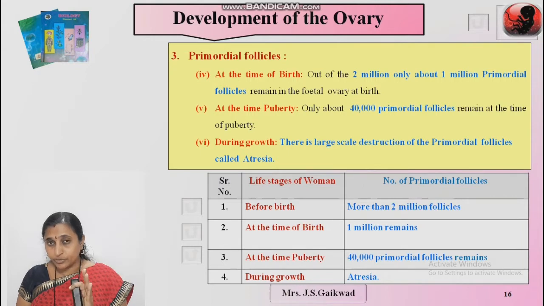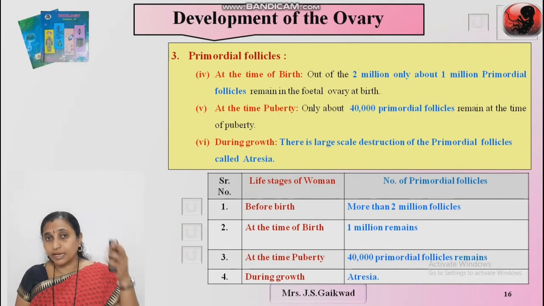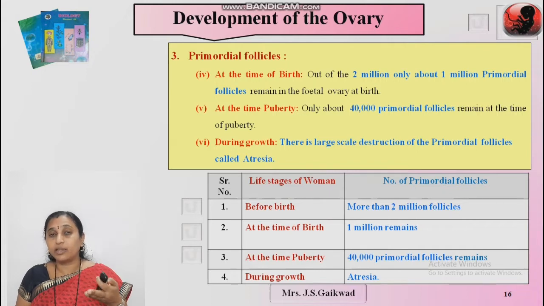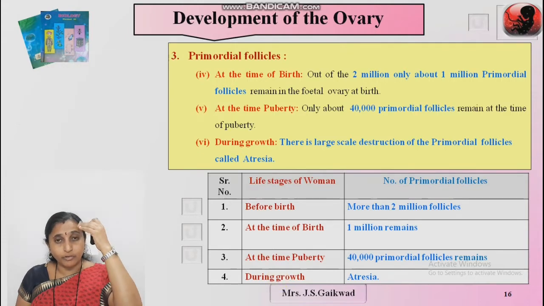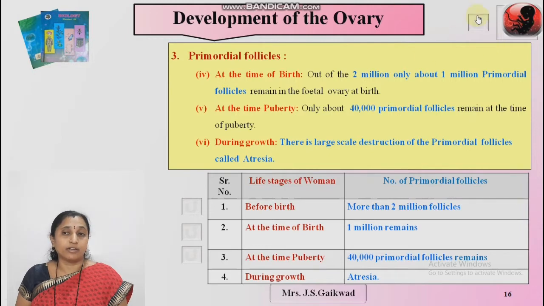Oogonia develop into primary oocytes. The primary oocyte develops into a primordial follicle when it is surrounded by flat follicular cells, flat epithelial cells. That is the primordial follicle. The number of primordial follicles before birth is more than 2 million. At the time of birth, 1 million follicles remain. At the time of puberty, the age of 10 to 14 years, 40,000 primordial follicles remain. And during growth, what happens? Out of these, there is a large destruction of the primordial follicles. I have told you all about these primordial follicles.